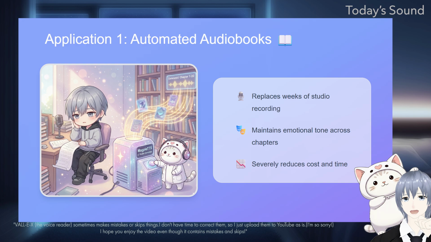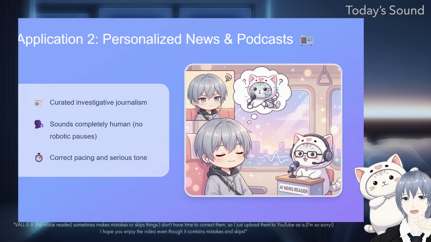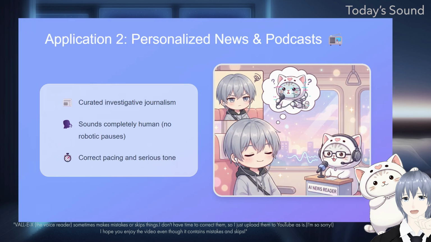The technology ensures that the speaker consistency is maintained over multi-minute durations, and the prosodic continuity remains completely natural across all chapter boundaries. This would severely reduce the cost and time needed to produce audiobooks, making literature much more accessible to everyone. The second application is for personalized news reading and long-form podcasts.